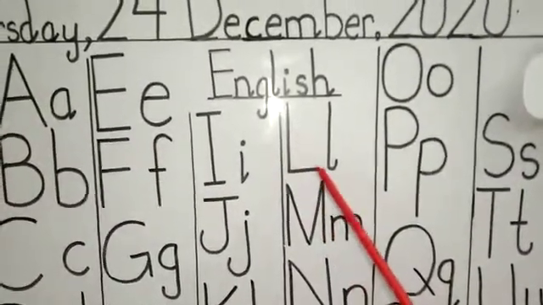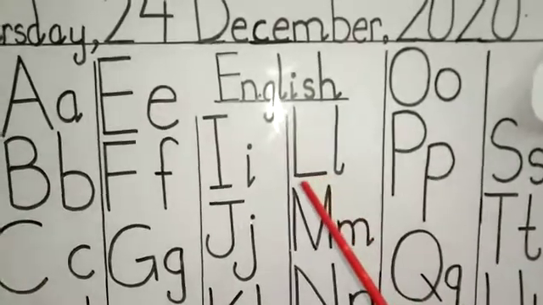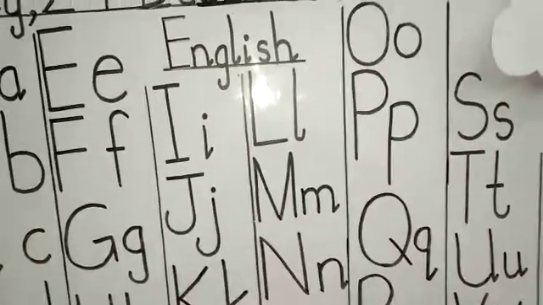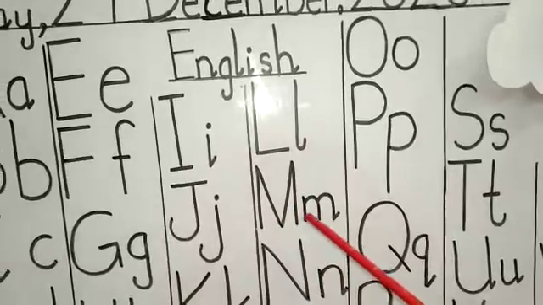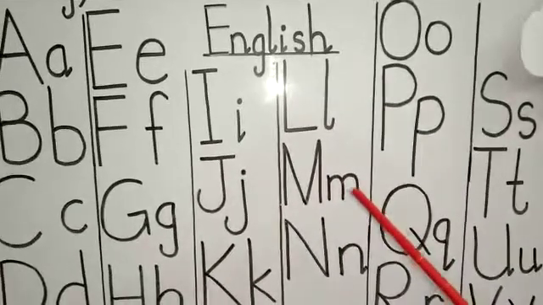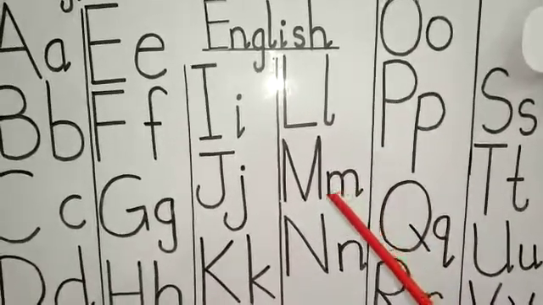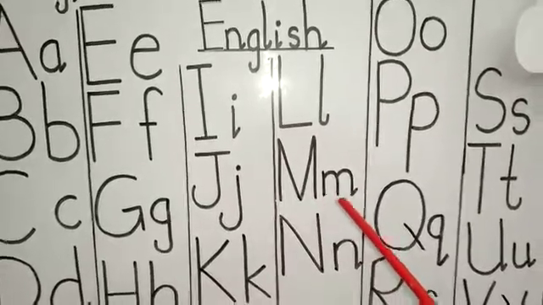L. Capital L and small l. L says la. What comes after L? M. Capital M and small m. M says m. What comes after M?